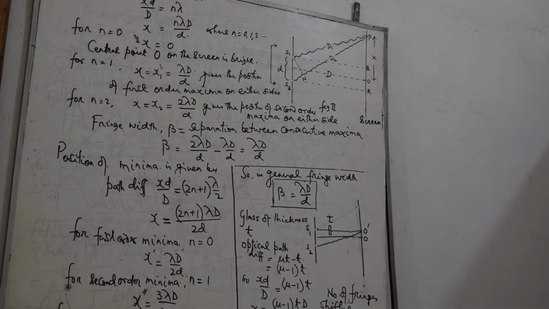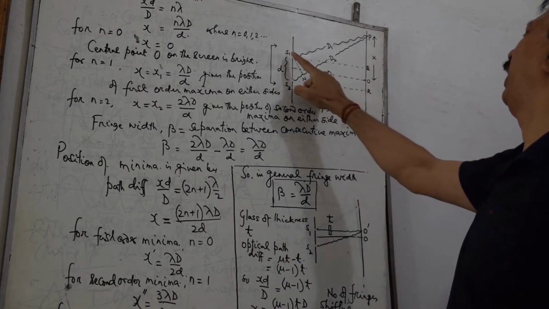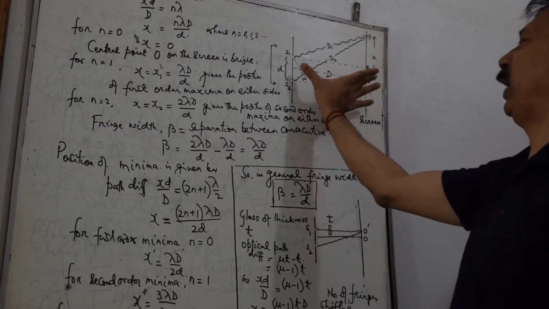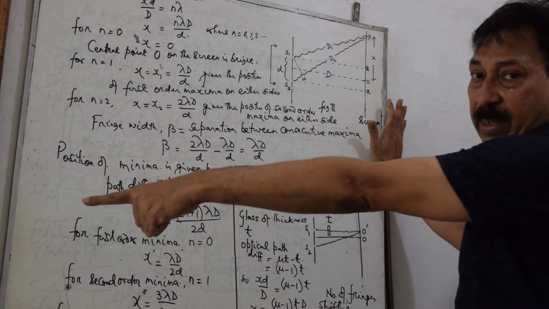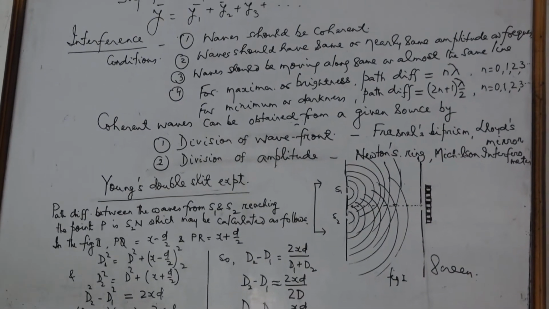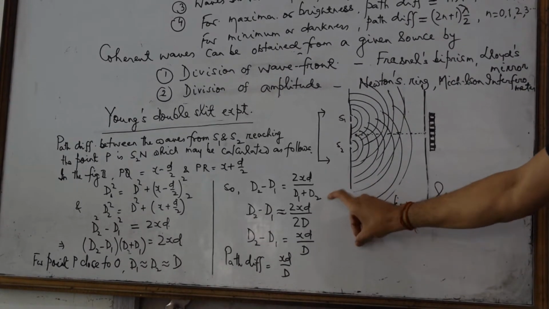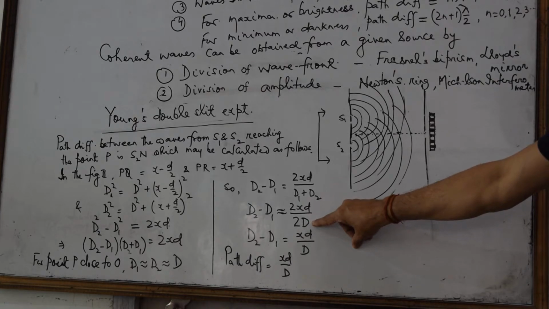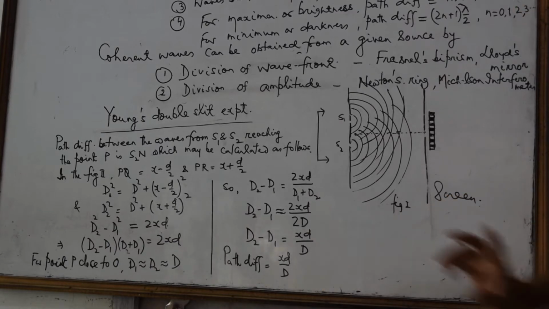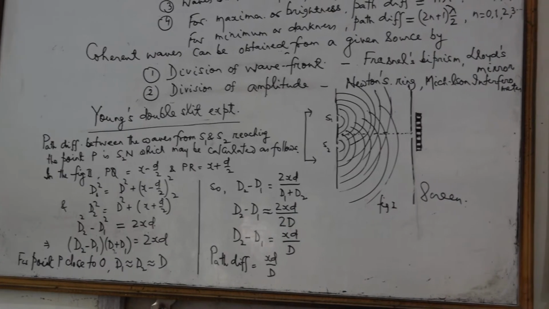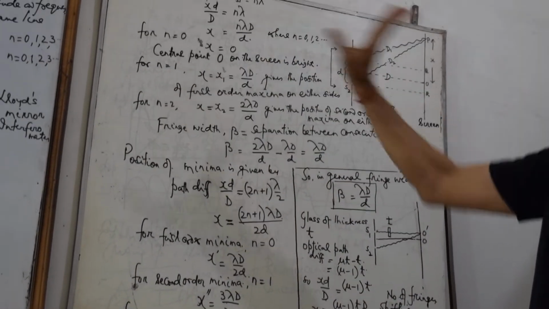And if the point P is very close to O, we will see that d1 and d2 are almost equal, which will be equal to D in turn. And therefore we can utilize that fact over there. You can see d1 equals d2 equals D. For this we can use 2D here, and d2 minus d1 we get as xd by D. This is the path difference we have calculated. The path difference, which is actually S2N, we have calculated to be equal to xd by D.